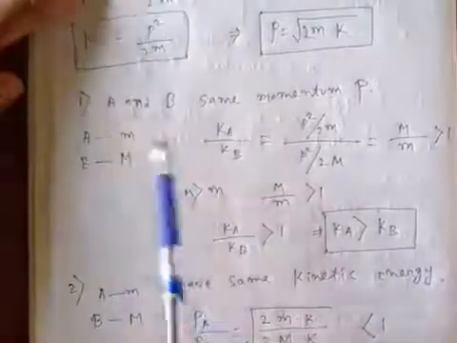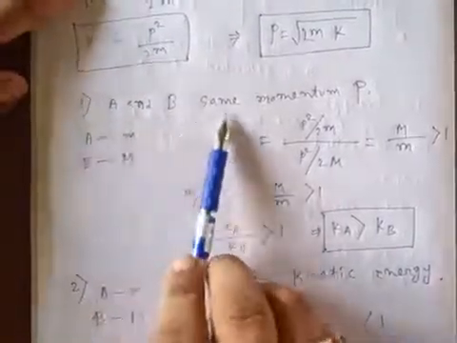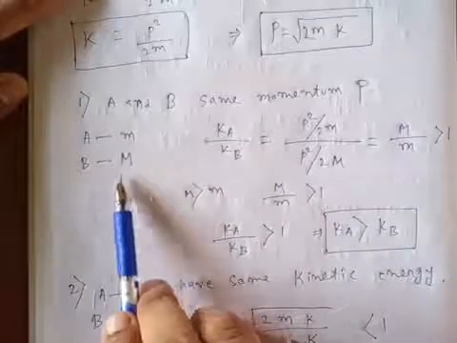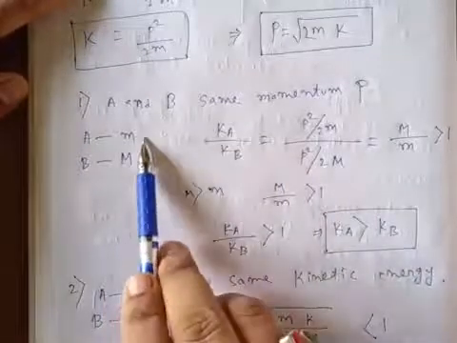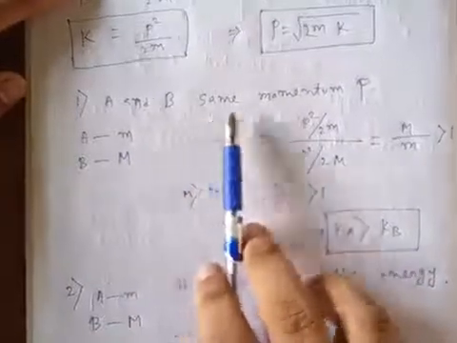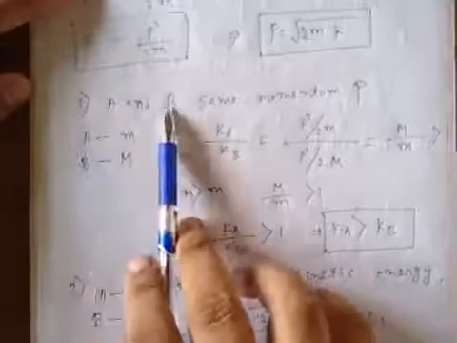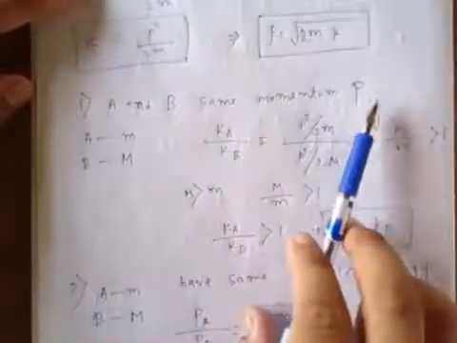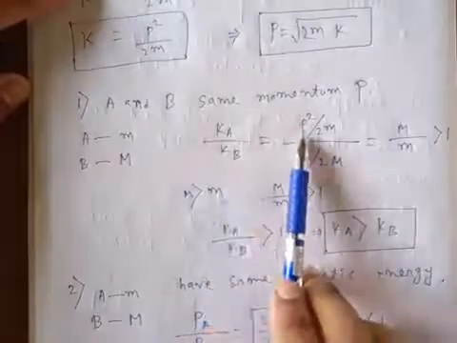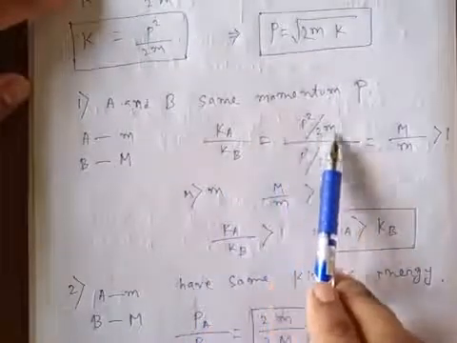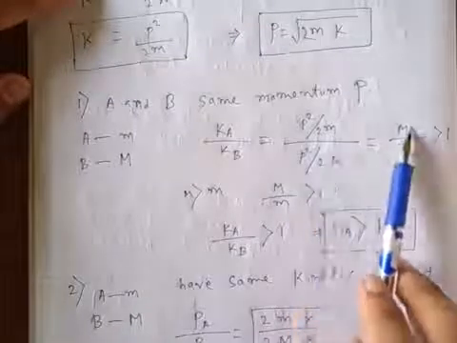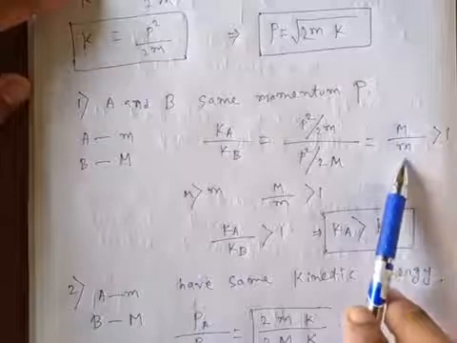Now let us discuss two simple cases. In case 1, A and B are bodies having mass small m and capital M. Obviously capital M is greater than small m, so B is the heavier body here. Now the two bodies A and B have the same momentum p, so find the ratio of their kinetic energy. So the ratio of kinetic energies will be p square by 2 small m divided by p square by 2 capital M. So this ratio comes capital M divided by small m.